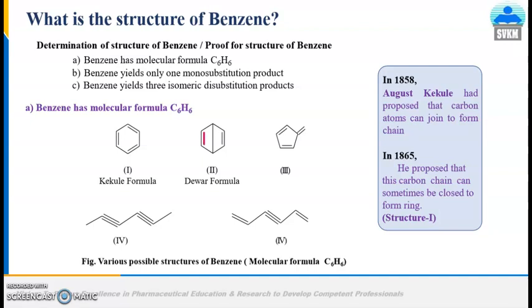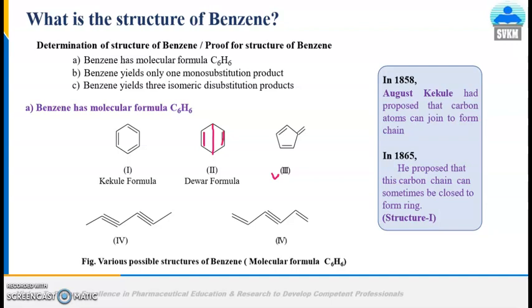Here the double bond is there. Here also the double bond is there. And between carbon number 1 and 4 there is a single bond. Now the cyclic structure, the 5-membered one, is structure 3. These structures represent the structures that have been proposed for the benzene ring, and they are representative of all those structures together. In this formula it is the cyclopentene ring.